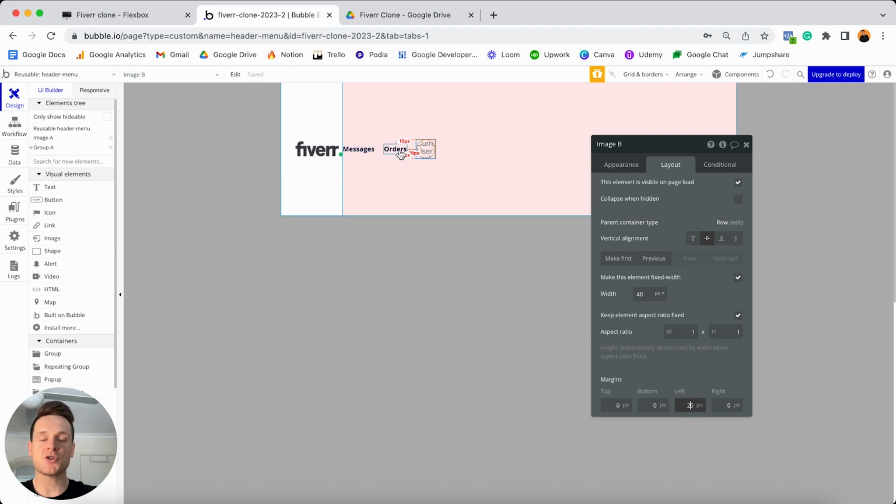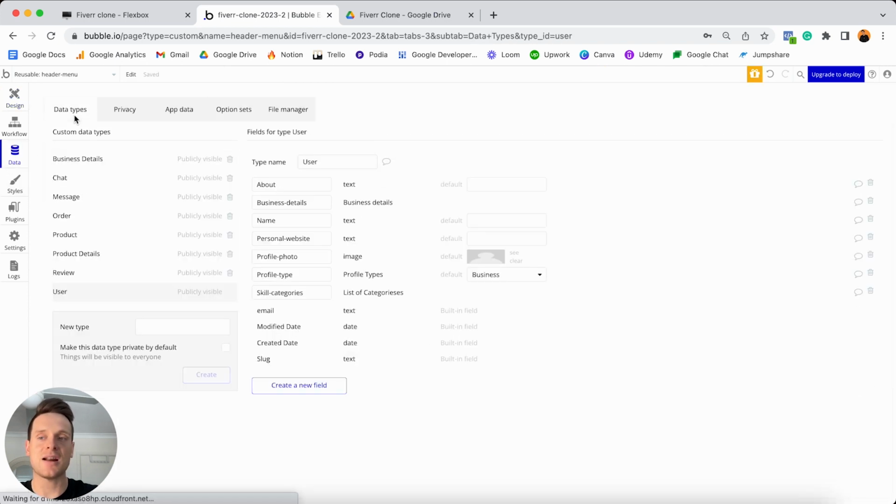Now, one thing I should just point out is that if the user has not taken the time to upload their own custom profile photo, which I'm going to be explaining how we can create a settings page in a moment, if you remember in our database under our user data type, we'd already taken the time to upload a default image, which is just a user alias to their profile photo field. So if they haven't uploaded a custom profile photo, that is the image that's going to be displayed.